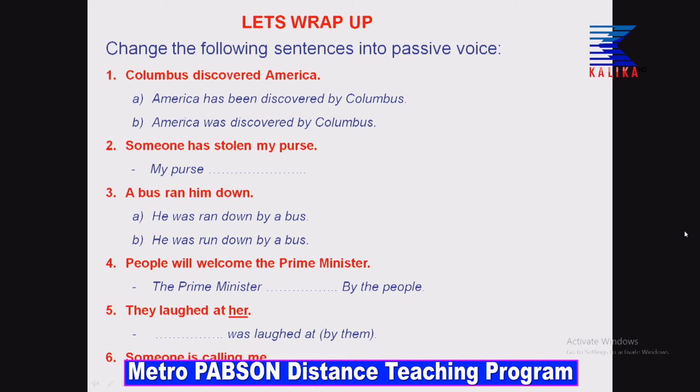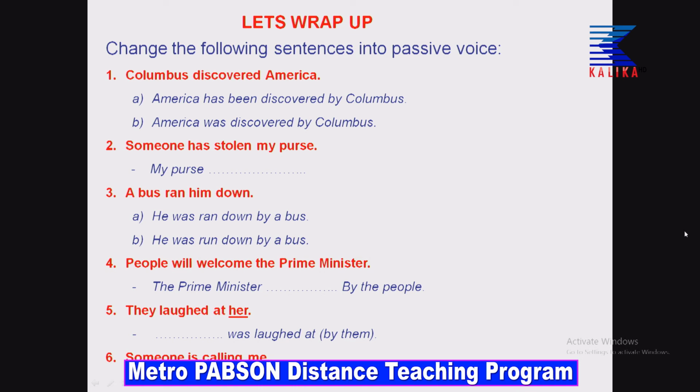A will be marked wrong because the sentence does not have has or have. We are not saying Columbus has discovered America. That will be a wrong sentence also, because he has already discovered. So, it is a past tense. So, you have to say Columbus discovered America, and the correct answer will be America was discovered by Columbus.